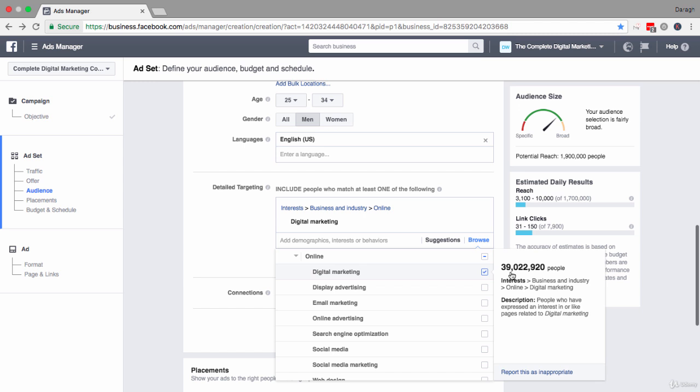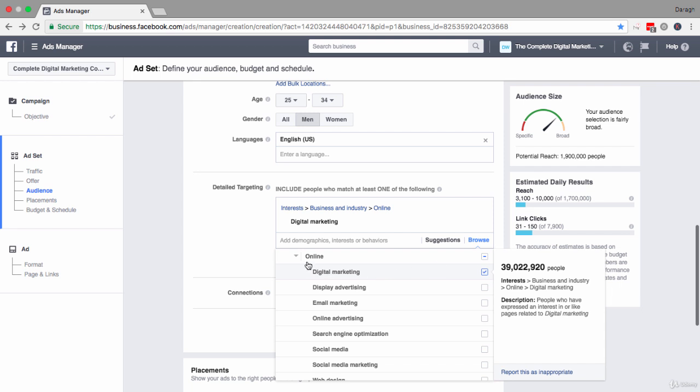So 39 million people. Now you'll notice that as I click that, my potential reach has dropped a lot. So this is the total audience who are interested in this, but in terms of the location and age settings that I've made, the people who are interested in this plus match the options that I've targeted is now 1.9 million. So 27 million down to 1.9 million. You can see a massive drop.